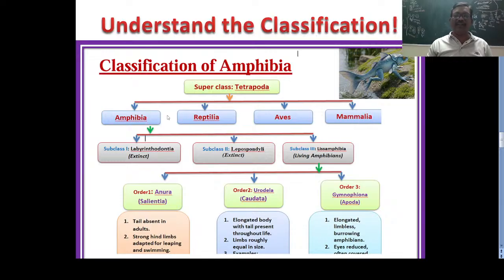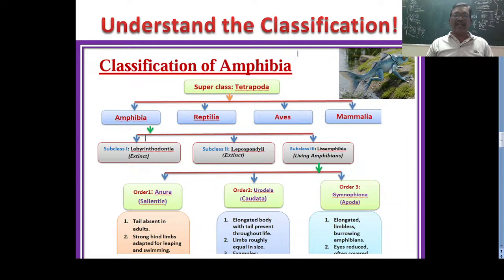In these four-legged animals, for example, if you take the amphibian classification, Labyrinthodontia and Lepospondyle, these two are extinct, just for knowing the concepts. And Lissamphibia, only the amphibians which are living on the land till today belong to this Lissamphibia.